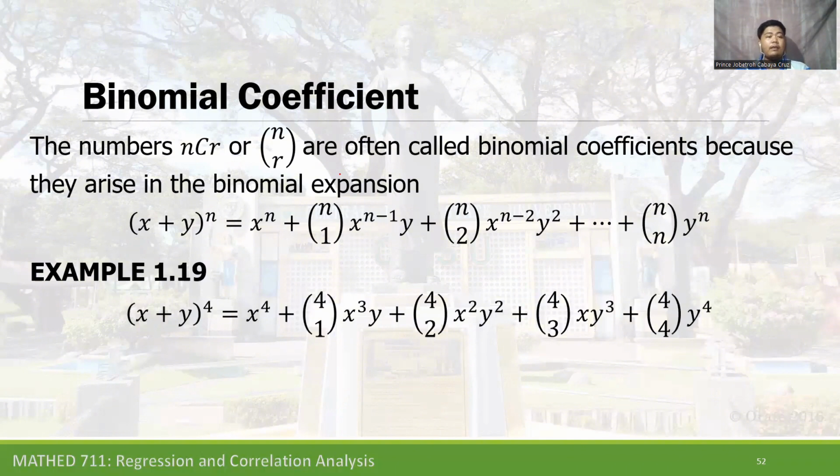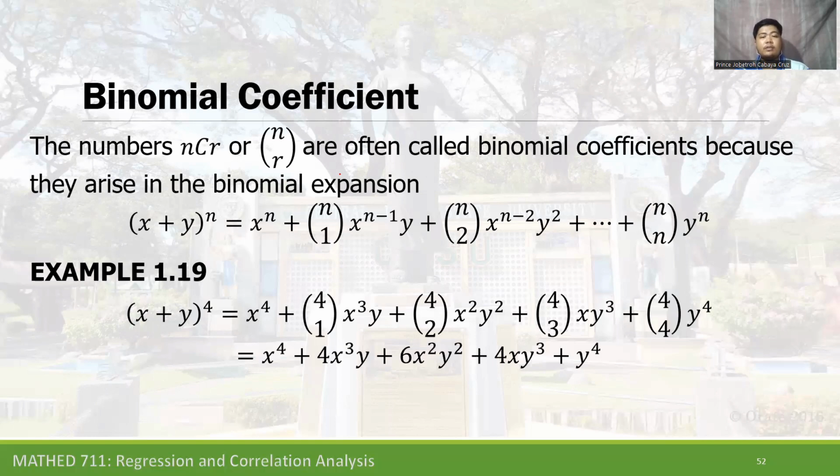For example, x plus y raised to 4 is equal to x raised to 4, plus 4 choose 1 x cubed y, plus 4 choose 2 x squared y squared, plus 4 choose 3 x y cubed, plus 4 choose 4 y to the fourth. That is how the binomial coefficient is used in combinatorics.